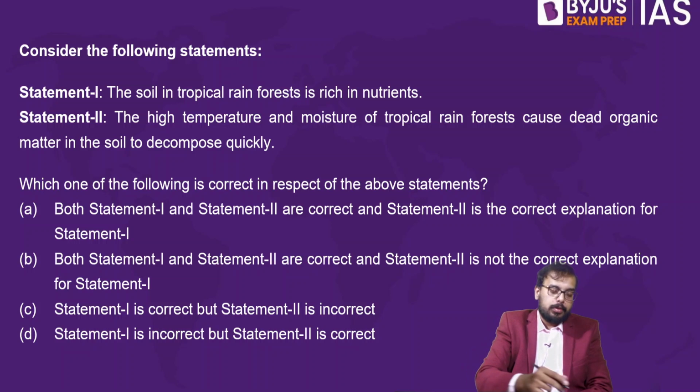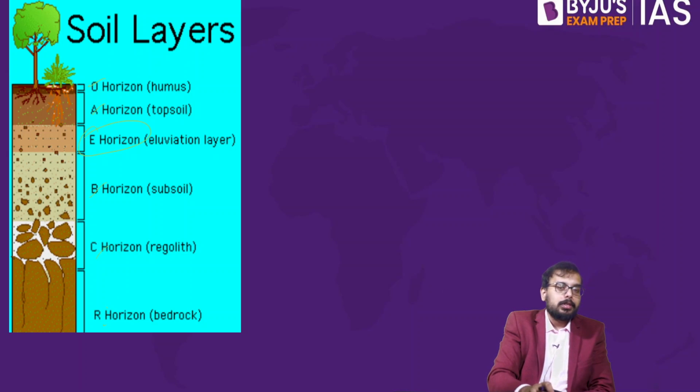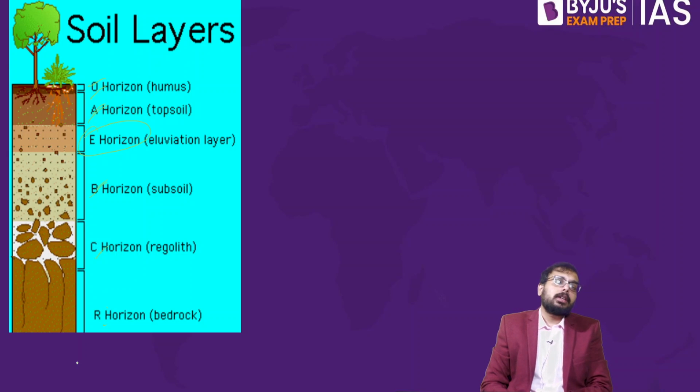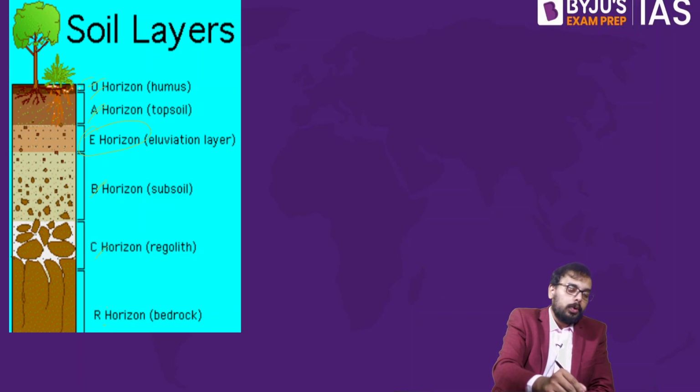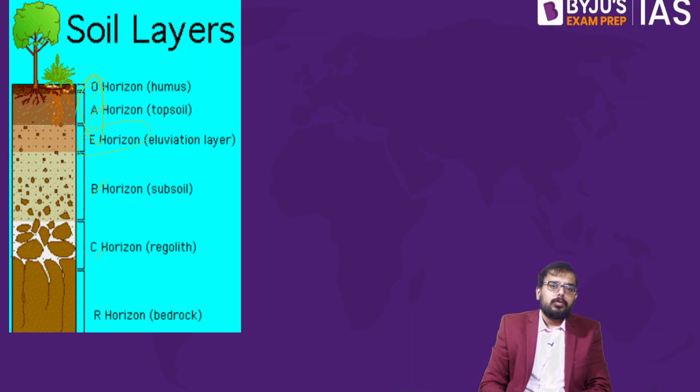If you divide the soil, it is O, A, B, C, D. E is the eluviation layer, not needed for GS students. Forget this at the optional level. So which layer has high nutrients? It is the topsoil, that is your O and A region, which has a high amount of nutrient.